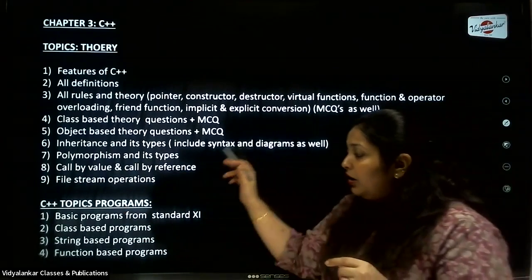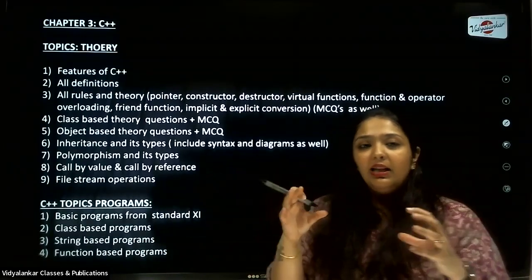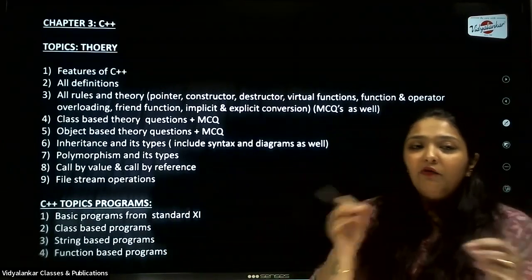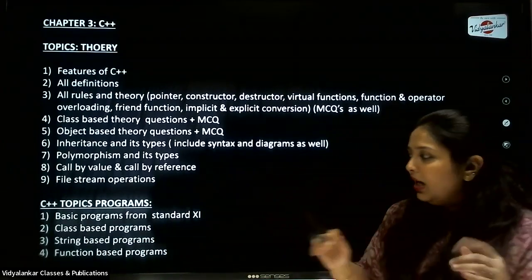You also have string operations in C++, that is string concatenation, string comparison, and finding the length of a string. Even these can be string-based questions which can be asked.